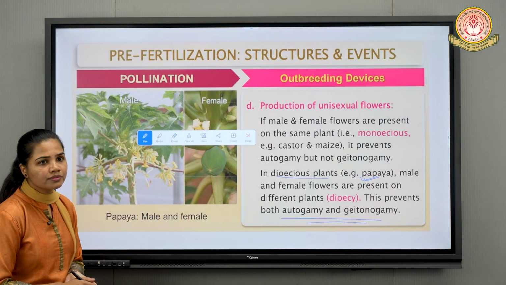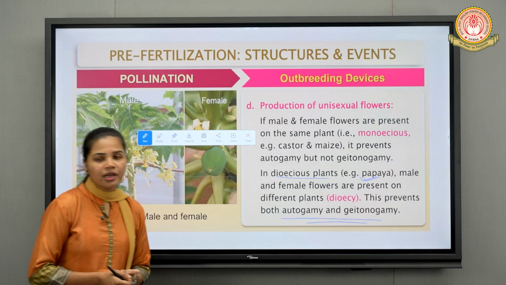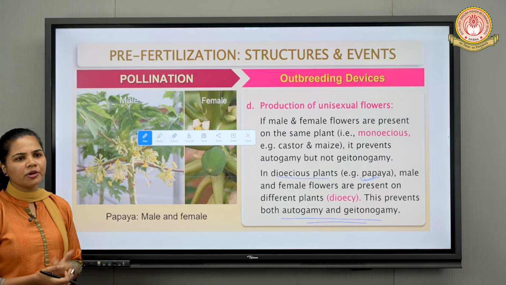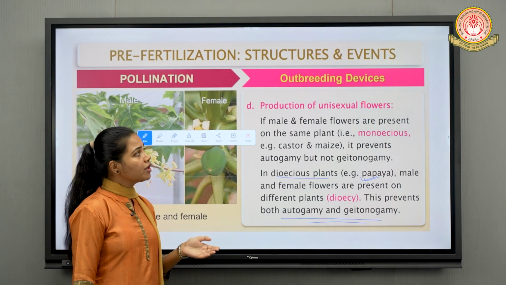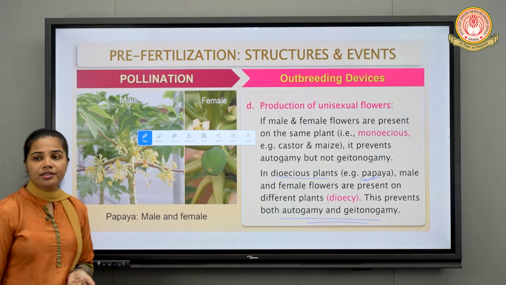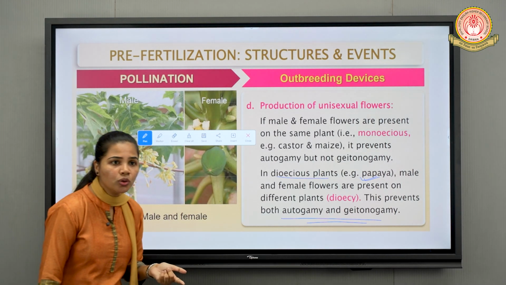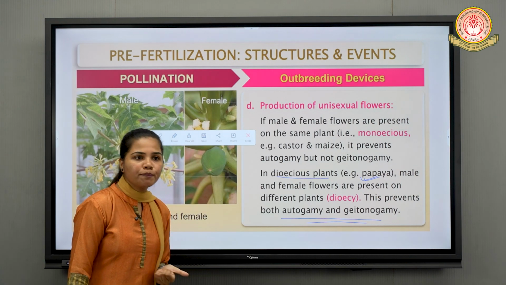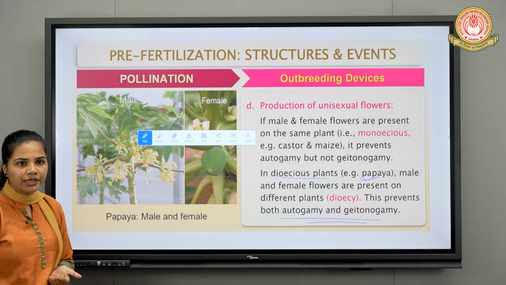Then avoiding synchronization, then self-incompatibility, right? You need to remember all these four points in detail if the question is asked about outbreeding devices. So it is mainly for what purpose? In order to inhibit the self-pollination and encourage the cross-pollination, correct?